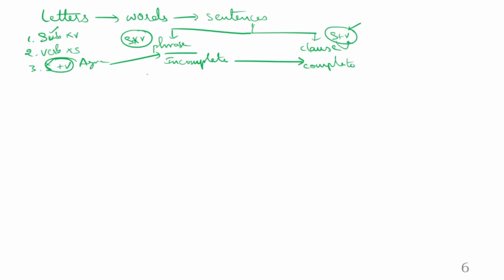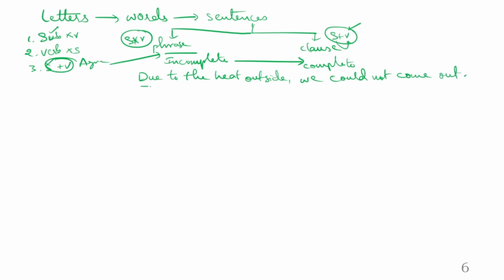Clear? So let us say if you combine: due to the heat outside, we could not come out.